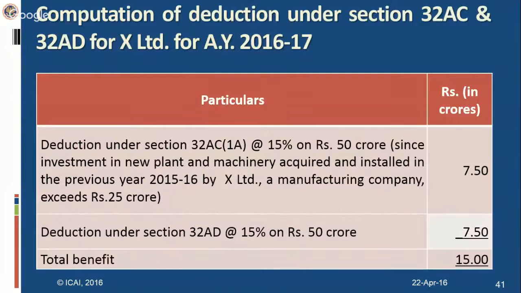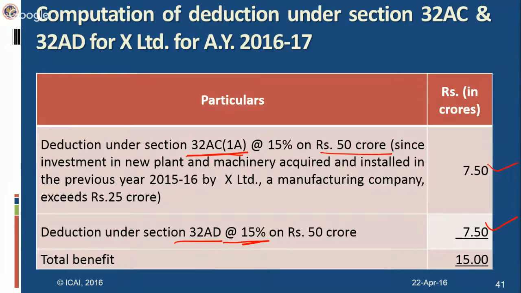It would be eligible for a benefit under section 32AD as well as 32AC. The answer is yes. Since it's a corporate assessee and the investment during the previous year exceeds 25 crores, it would be eligible for 32AC(1A). Section 32AC(1A) provides for this deduction, 50 crore. And it would also be eligible for a deduction under section 32AD at the rate of 15%. It comes to 7.5 and 7.5. Now both the deductions would be allowable, and the total benefit is 15 crores.